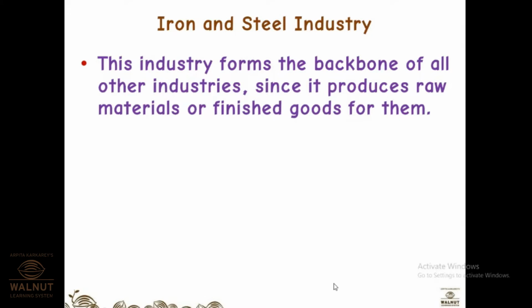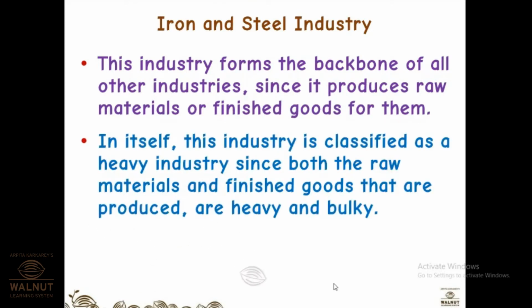Can you give me one example? Ma'am, the iron and steel industry produces the machines which are used for these other industries. That is why it's the backbone. Yes, not just machinery. First and foremost, any kind of purified iron and steel is going to have utility for all other industries. It is going to provide raw material for all other industries. Whether you take machinery, whether you take automobiles, whether you take construction columns, anywhere, this output is required over there.